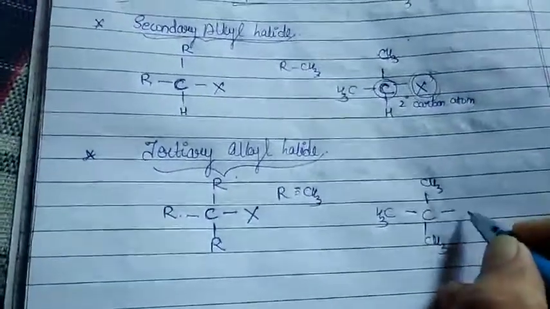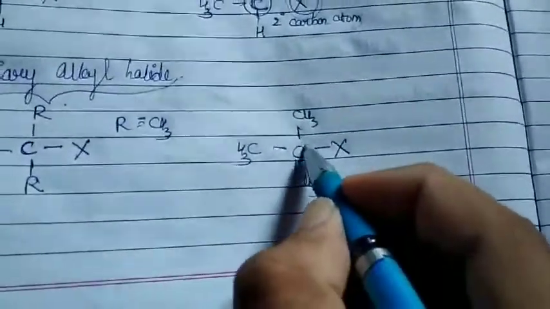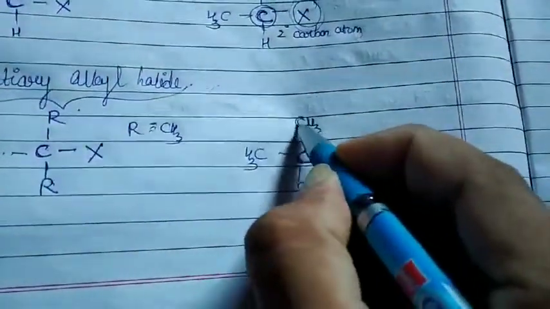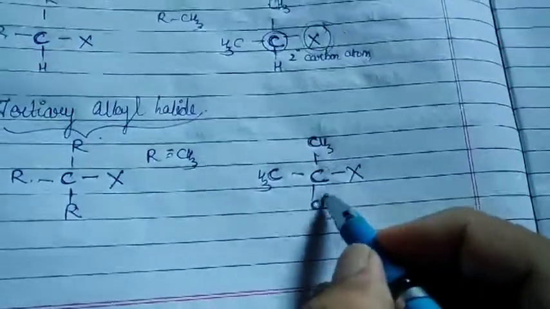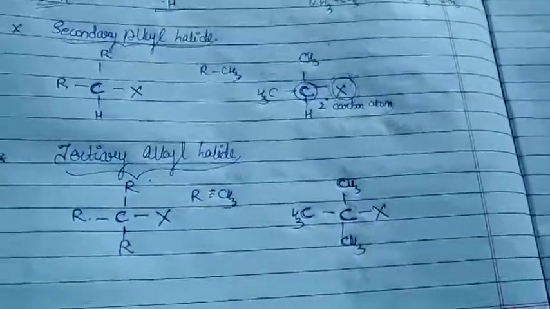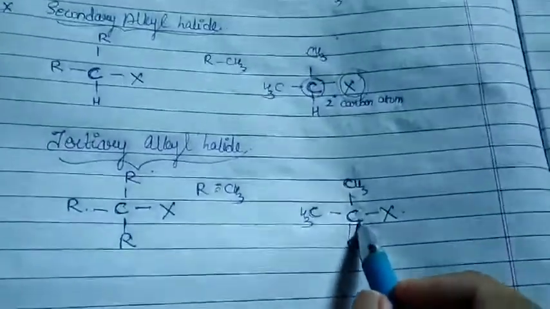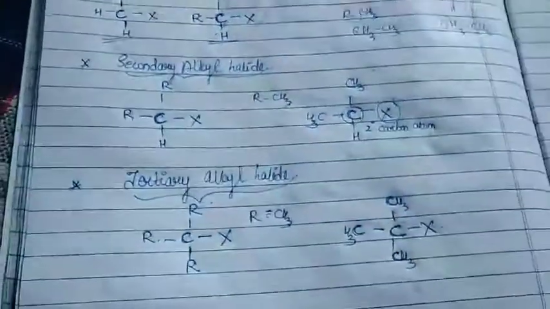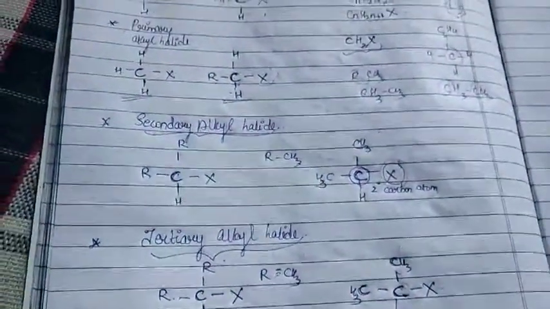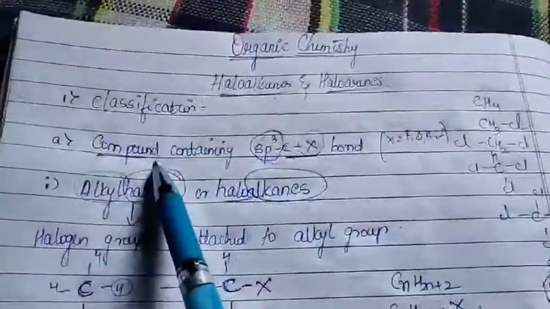CH3 and an X. You can just see. So this carbon atom is further attached to three other carbon atoms. So that carbon will be called as what? Tertiary carbon atom. And to that halogen will be attached. The overall structure will be called as tertiary alkyl halide. Is that clear? So this was the first classification we have seen under the compound containing your